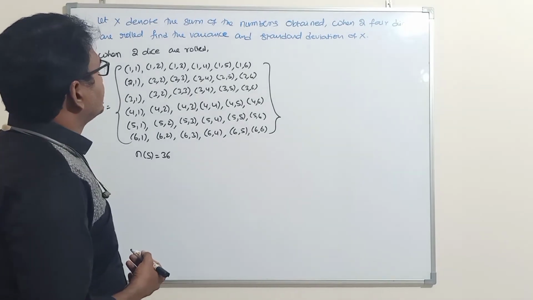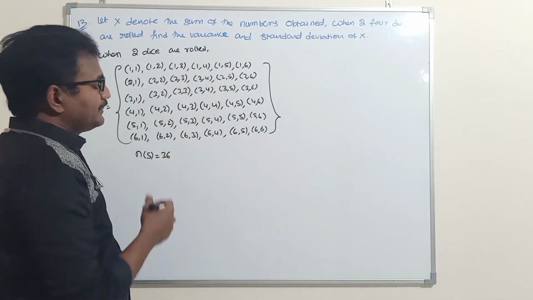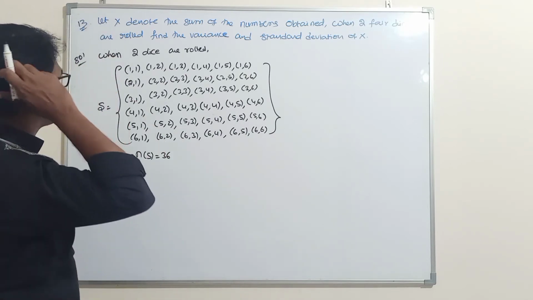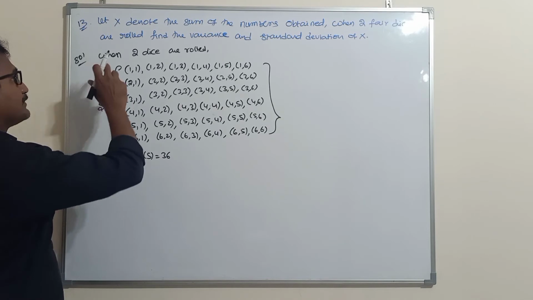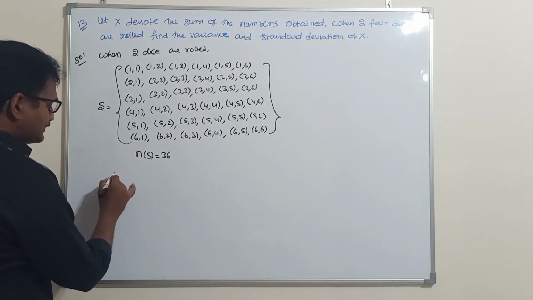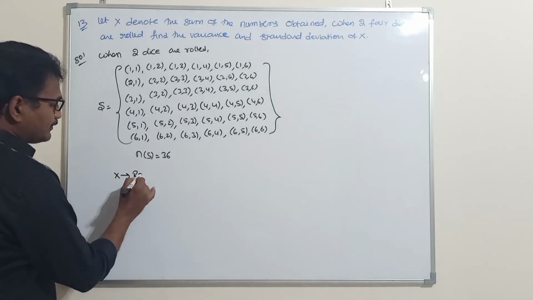Next problem. Let X denote the sum of the numbers obtained when 2 fair dice are rolled. Find the variance and standard deviation of X. When 2 dice are rolled, we know sample points are 36. What does X denote here? The random variable.